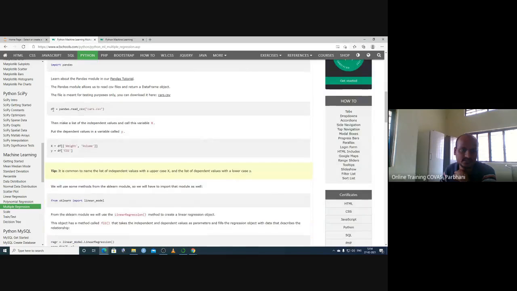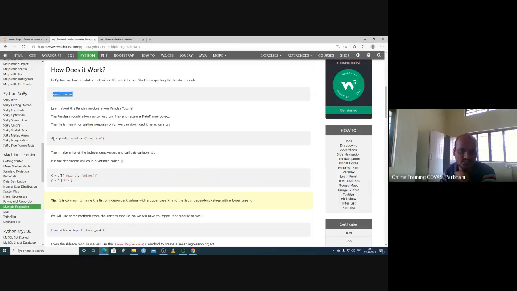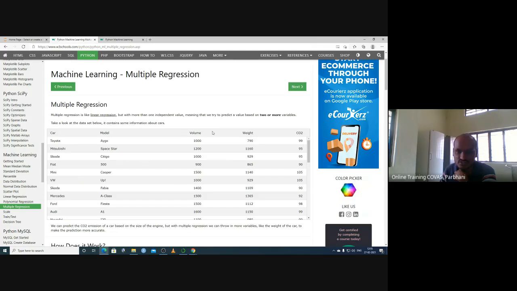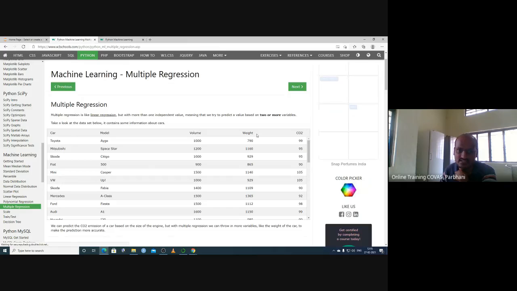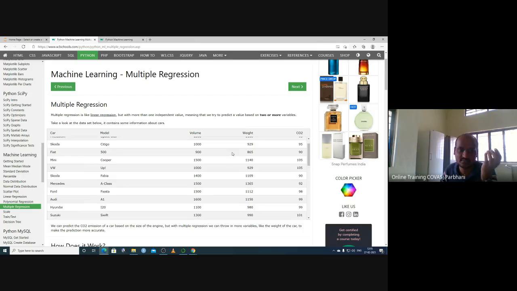So if you want to calculate here, you have to import pandas. Then cars.csv is a data set. If you want to import it as a data frame, pandas.read_csv("cars.csv"). Then on the x-axis we want to calculate weight and volume. So multiple regression means we are analyzing more parameters instead of only the weight parameter predicting y, CO2. We are using volume and weight for predicting the CO2. So that is a multiple regression.